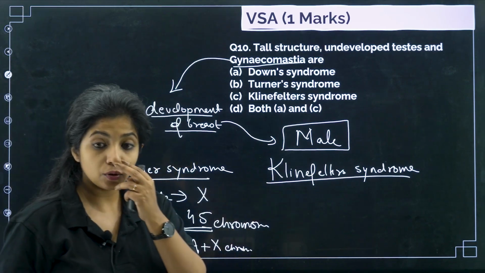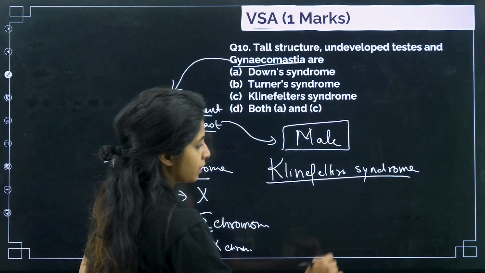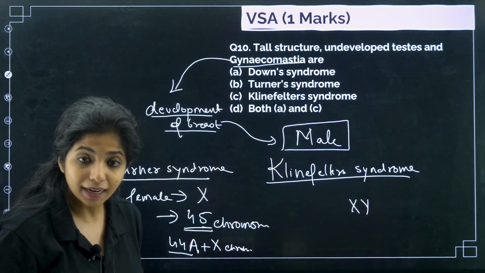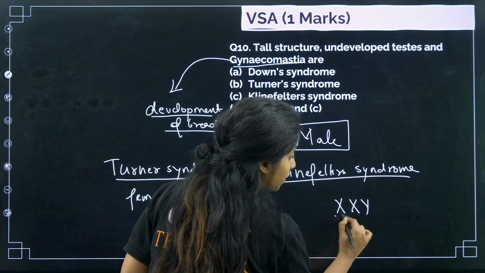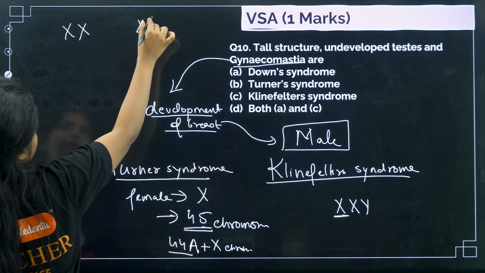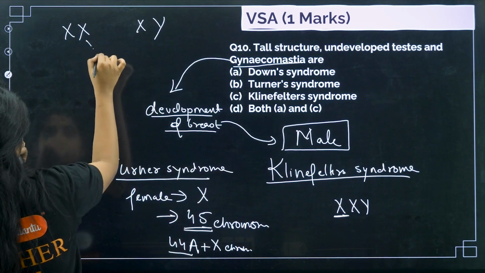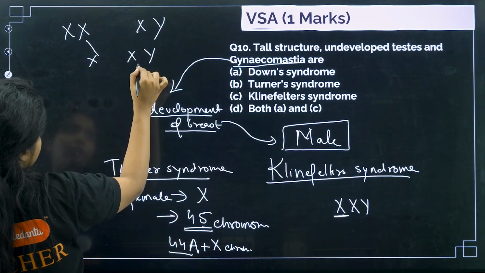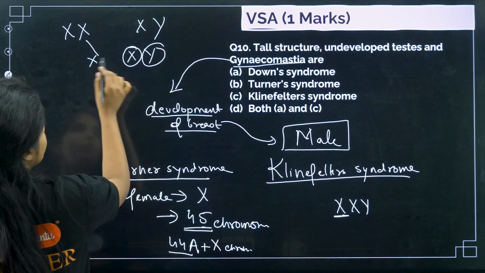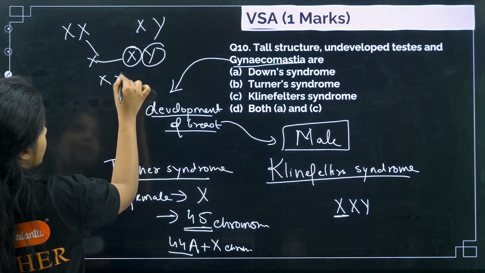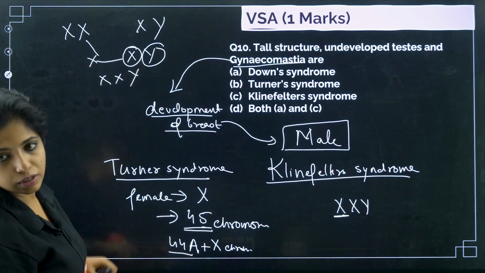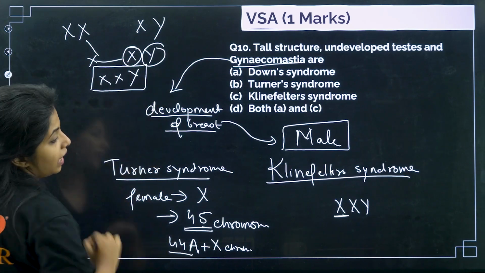In Klinefelter syndrome, what is happening? Basically, it should be a man, so it should be XY. This is a normal pair, but there is an extra X which is coming around. So if this is a female and this is a male, here one X should be coming and here XY. Here also, there should be either Y or X. Suppose both of them are coming and joining, so you get XXY. Or from here, you get 2X and 1Y over here. Anyways, at the end, you should be having XXY.